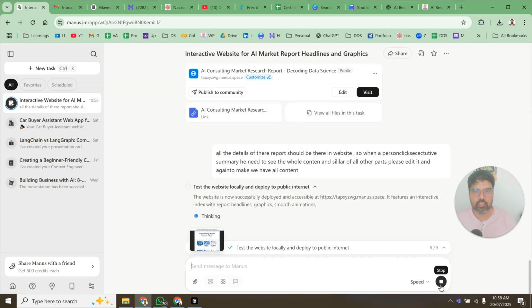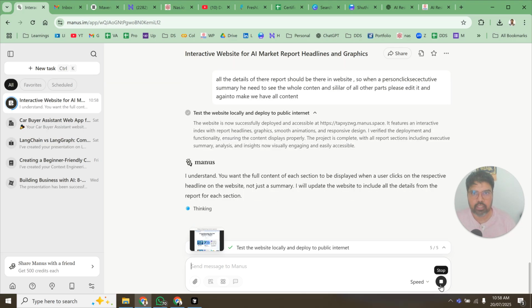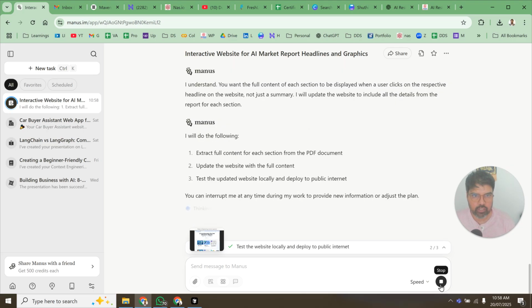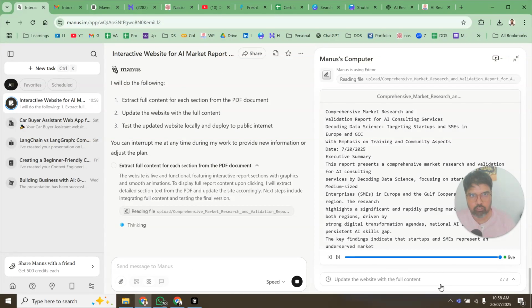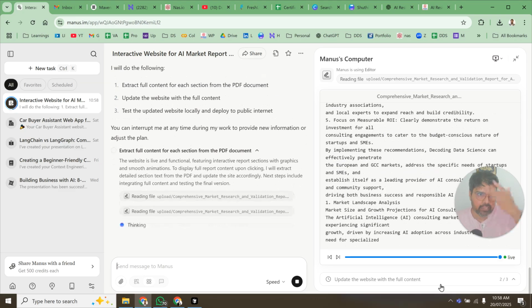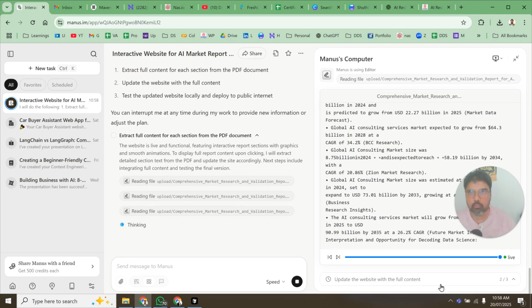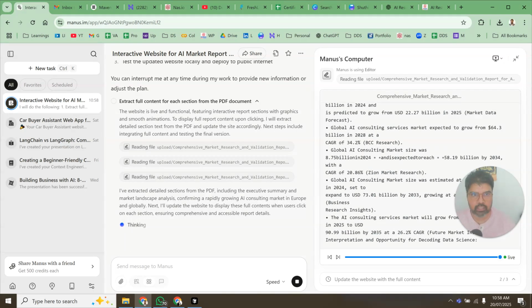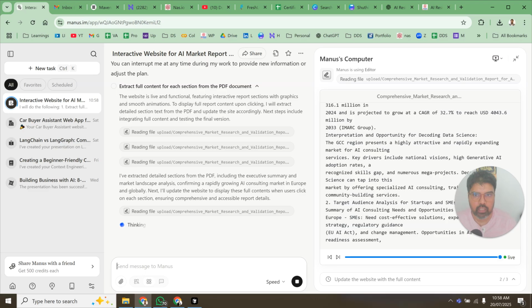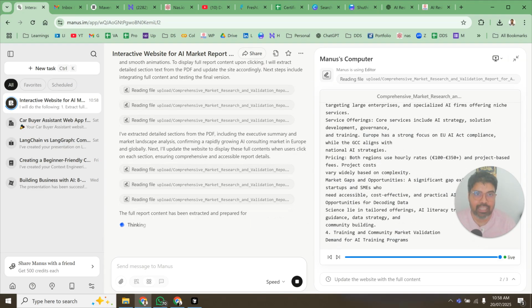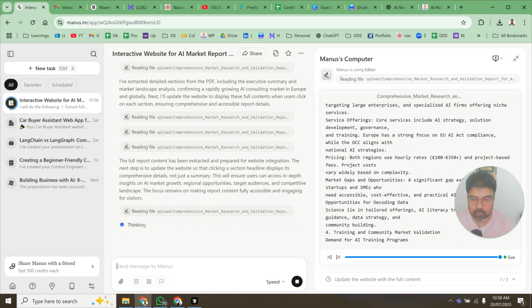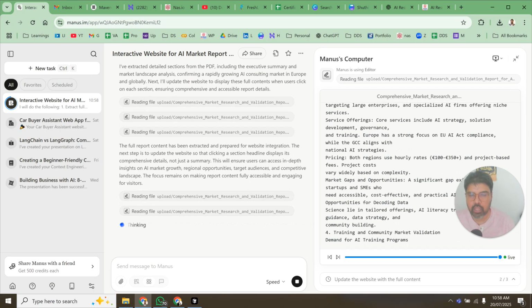So let us see now how things happen. Now it says, I understand you want the full content of each section to be displayed. Now it is taking the full content from the document and trying to put it across the website. It takes some time, but eventually you saw that it did a good job, at least on the structure. But it thought you just want to give an idea, and maybe you want to sell this report later as well. That is a completely different thing, but for now I just want everything to be here.